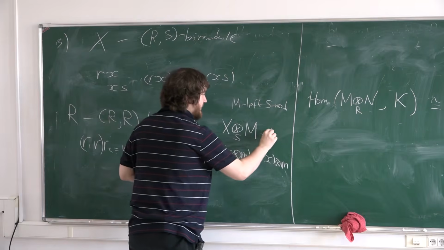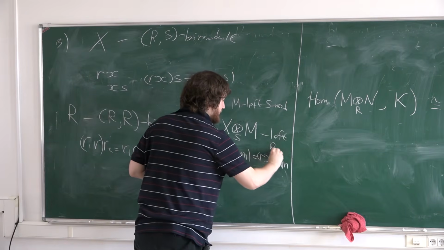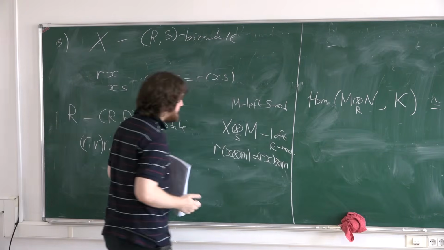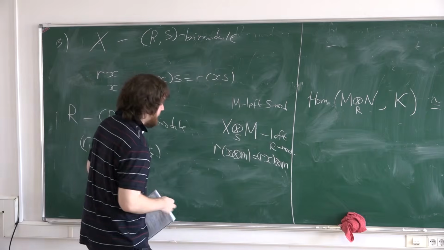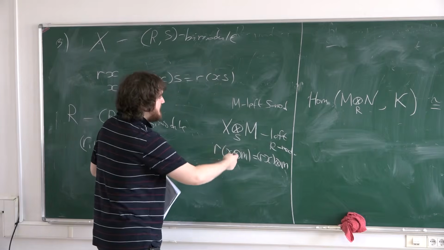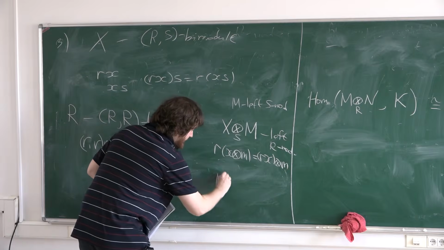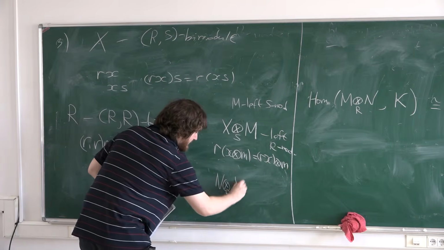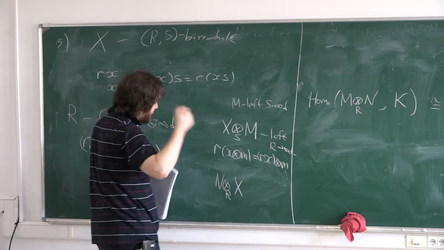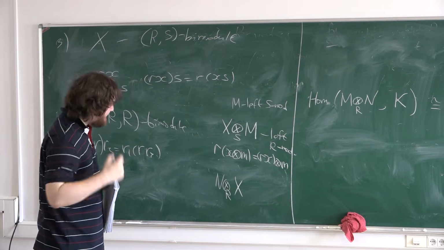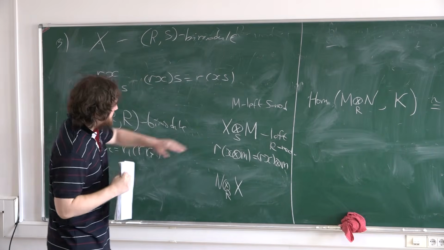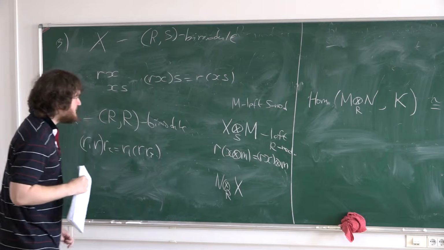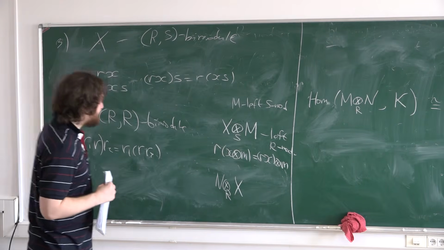So this is a left R-module. And in the opposite order, if you have some right R-module, this thing has a right S-module structure, inherited from the bimodule structure of X.